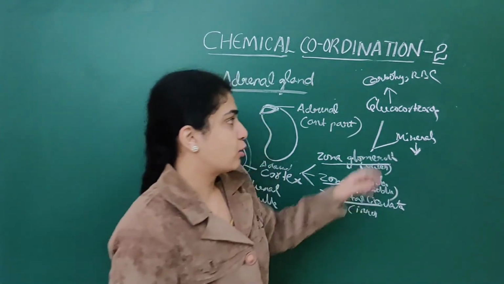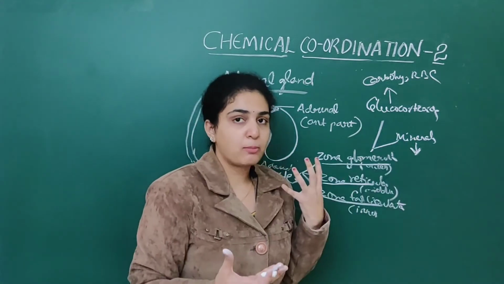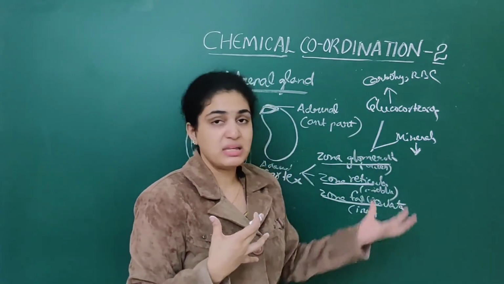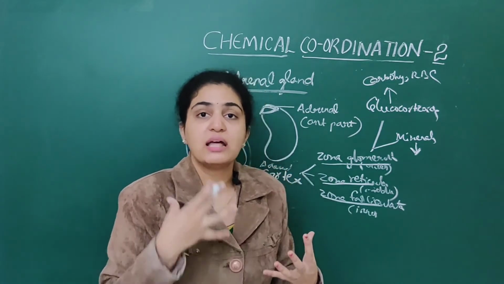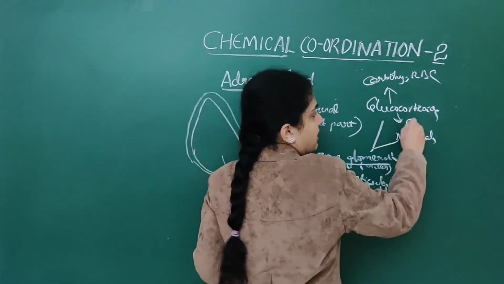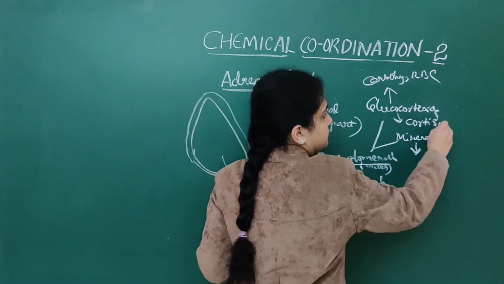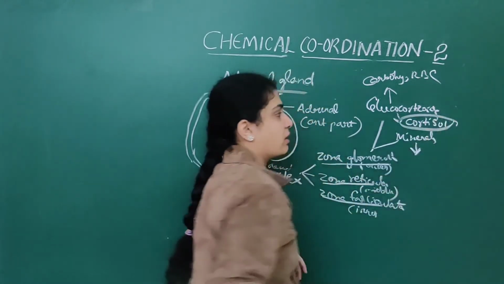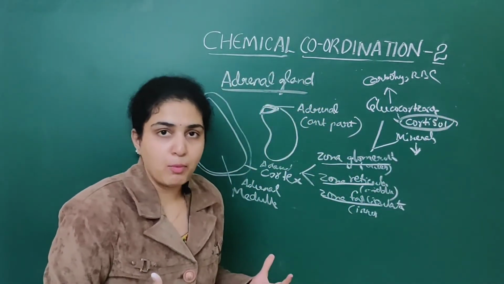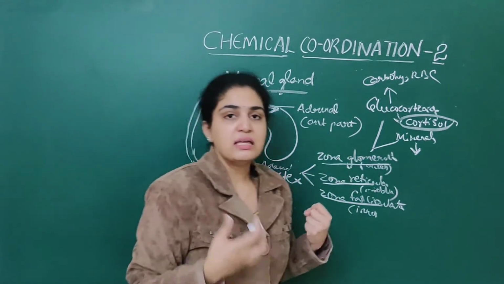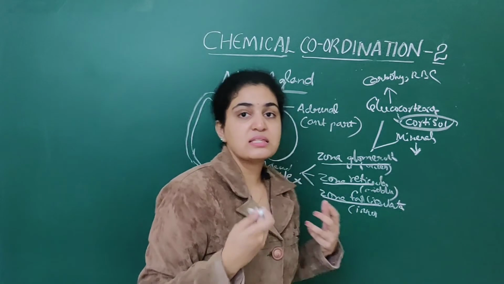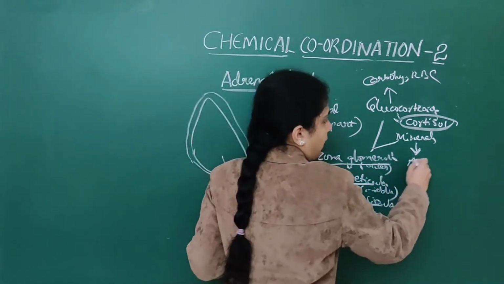Glucocorticoids handle carbohydrate metabolism as well as RBC production. Glucocorticoids secrete a hormone called cortisol, which plays a very important role, whereas mineralocorticoids secrete a hormone known as aldosterone.